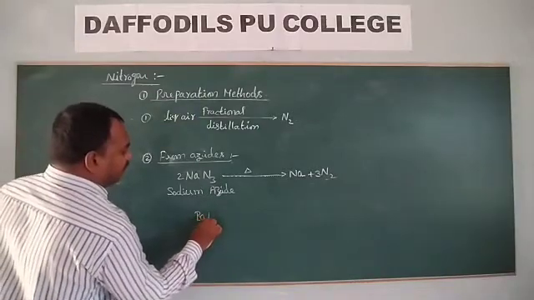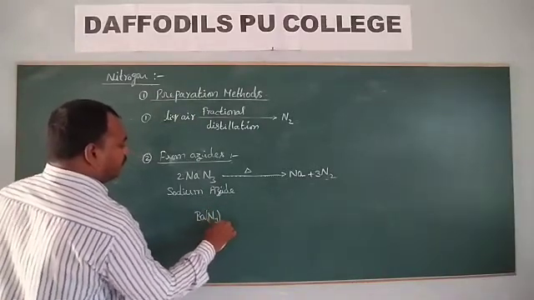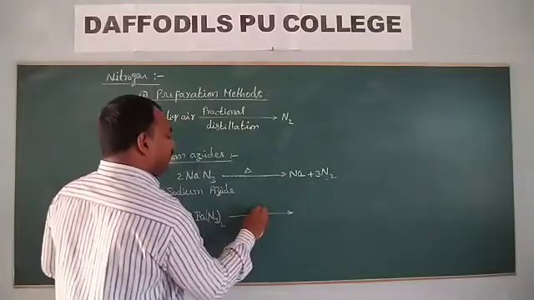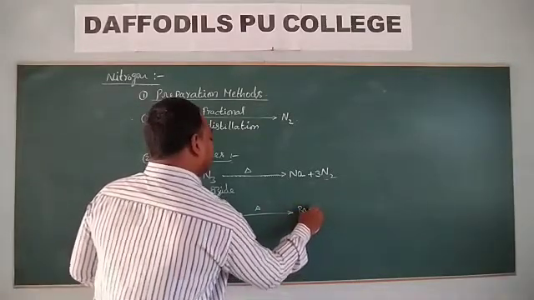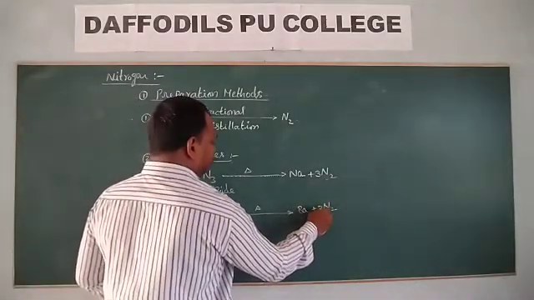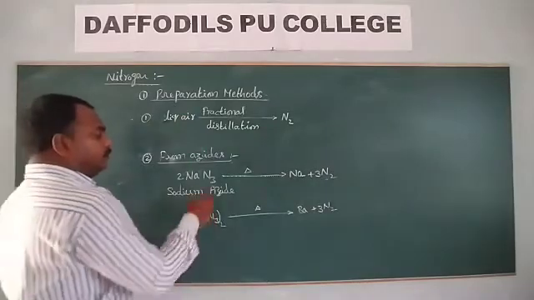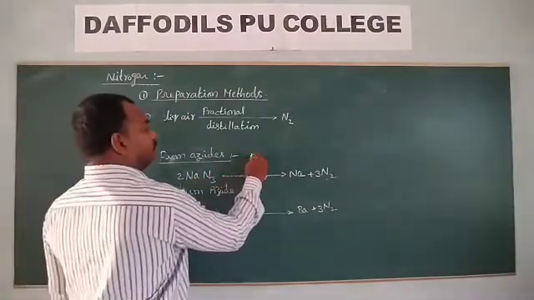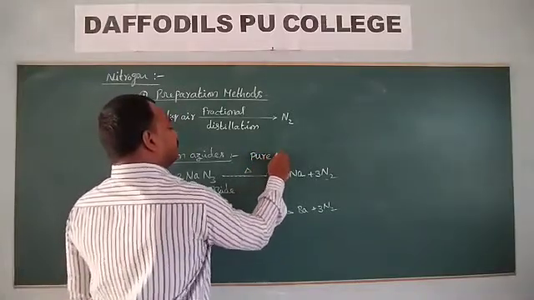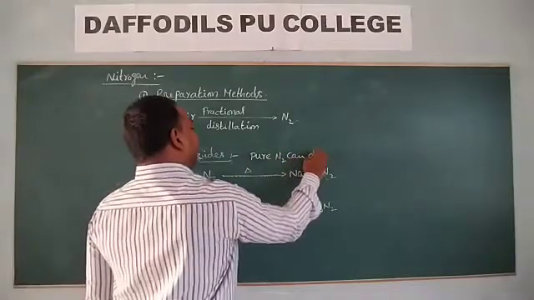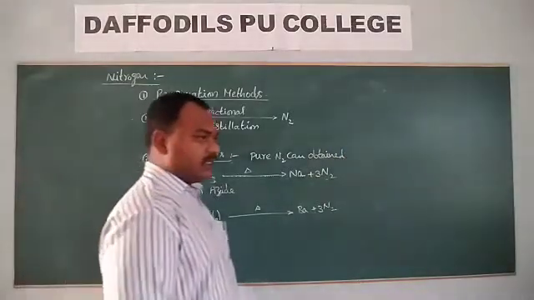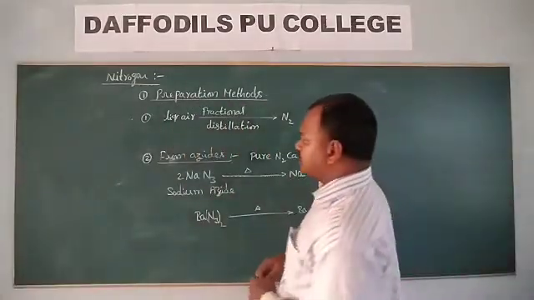Similarly, barium azide, Ba(N3)2, on heating gives barium and nitrogen gas. In this method, pure nitrogen is obtained.